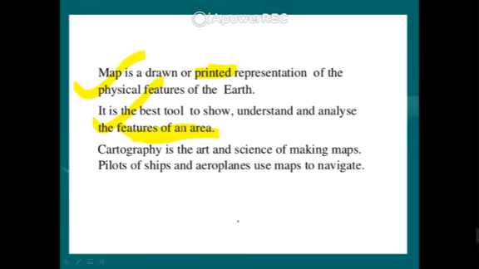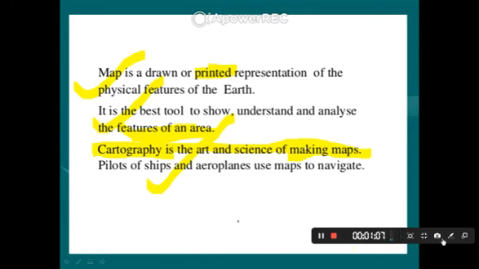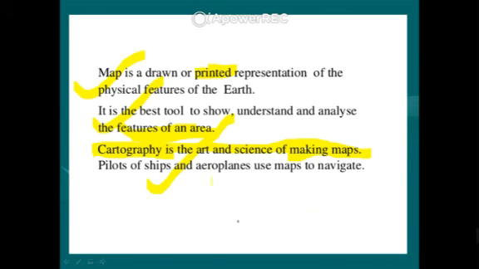Okay, so a map is an important tool by which you can show, understand and analyze the features of your areas. And one of the important words and important definitions is cartography. Cartography is the art and the science of making maps. Okay, so cartography means the art and the science of making maps. This is an important word, and your chapter name also starts with cartography. And the person who represents and draws the map is called a cartographer.